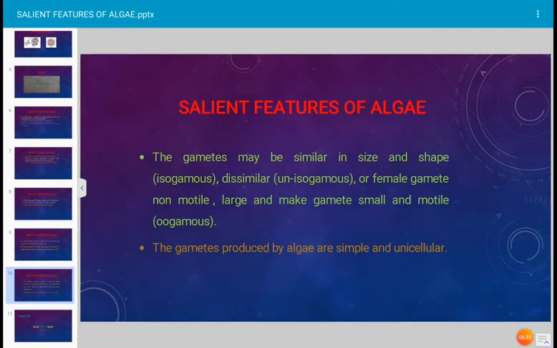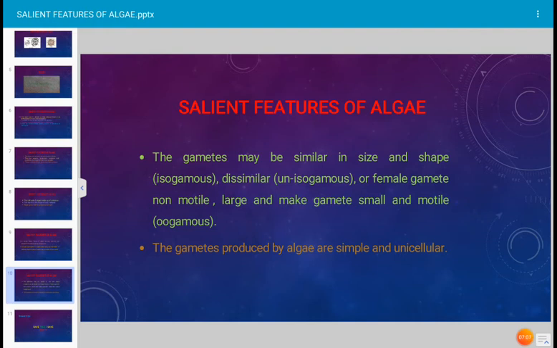The algal plants also reproduce by sexual reproduction, and sexual reproduction takes place by formation of gametes, and the gametes may be similar in size and shape. When the male and female gametes are similar in size and shape, morphologically exactly similar, but they are different at genetical level, and the sexual reproduction takes place by fusion of two such gametes, that sexual reproduction is described as isogamous type of sexual reproduction.